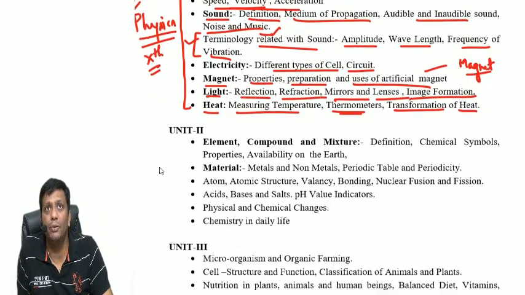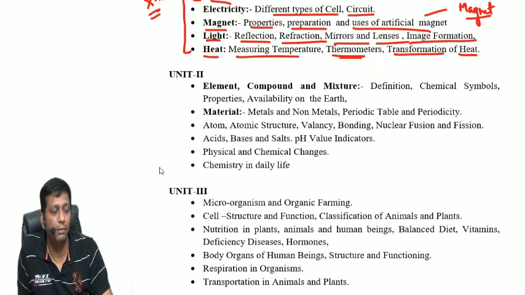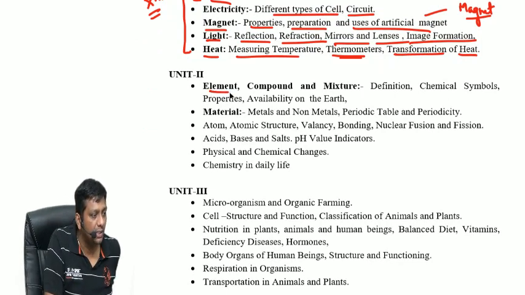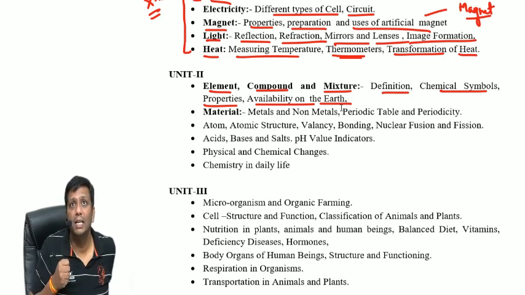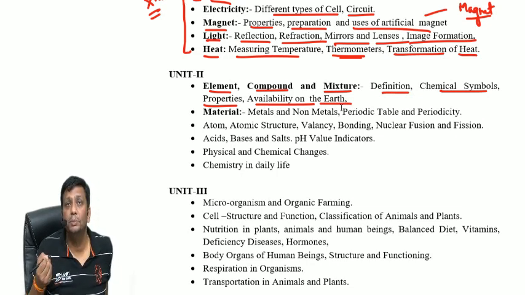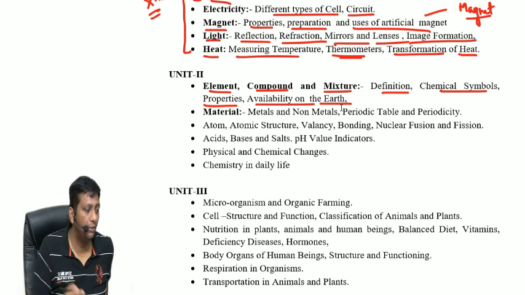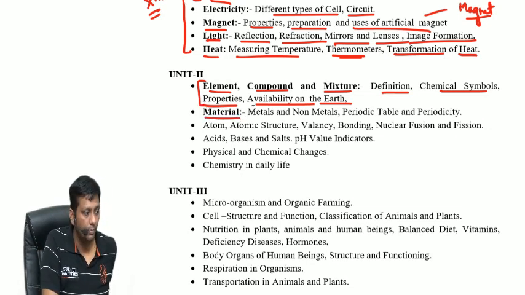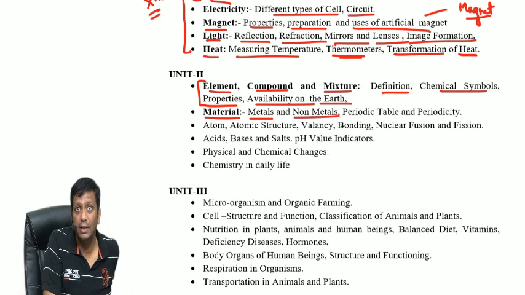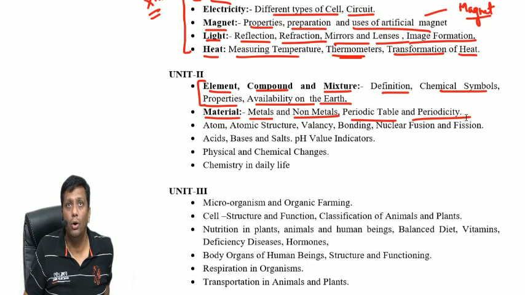Now you come to the second unit that is officially given in your syllabus. What about element, compound, mixture? Its definition, its chemical symbols, properties, availability on earth, which minerals are elements, compounds, mixtures, what are the ores, their mineral components. So this is the first chapter. The second one, materials: what are metallic and non-metallic materials? Next, the periodic table and periodicity. You should also have that knowledge.